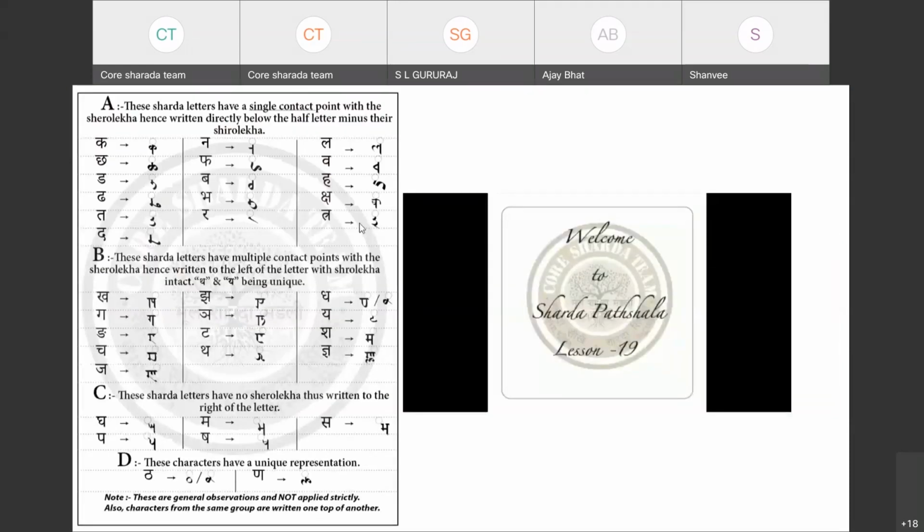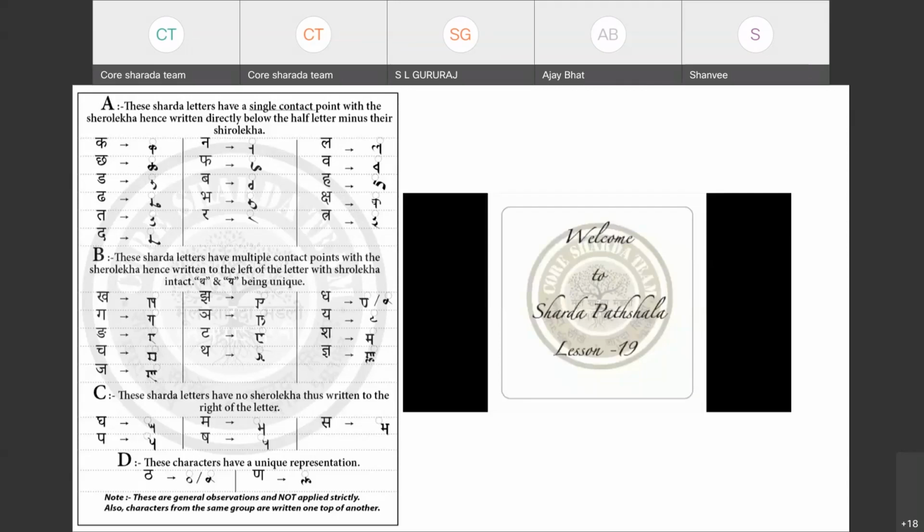Now, yesterday we learned about category A and category B, when they are written below. In Sharda Lipi there is a rule that whenever there is a half letter, the half letter is written full, but the letter following the half letter is written below.